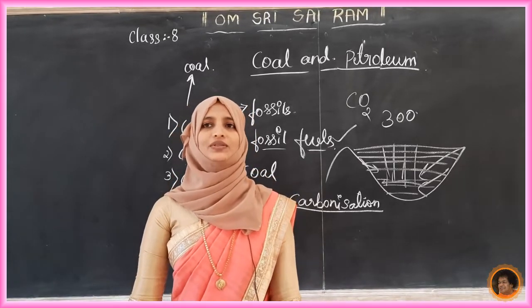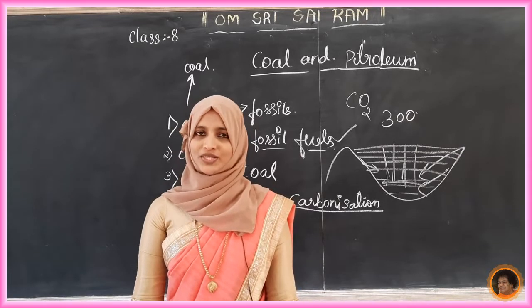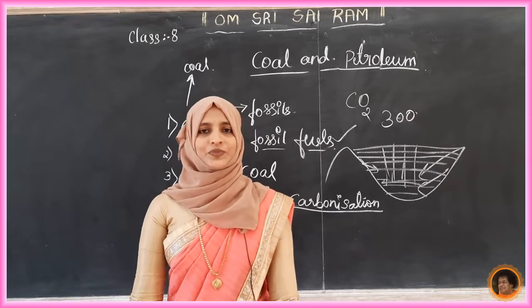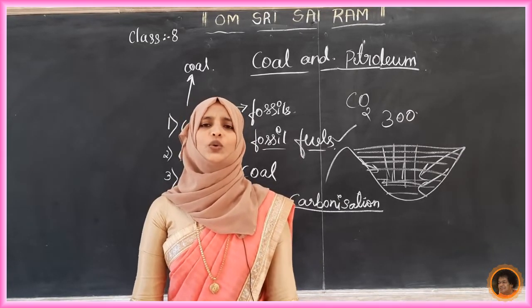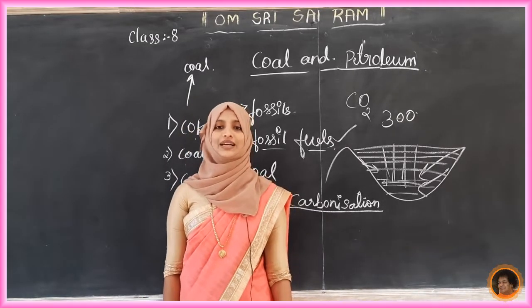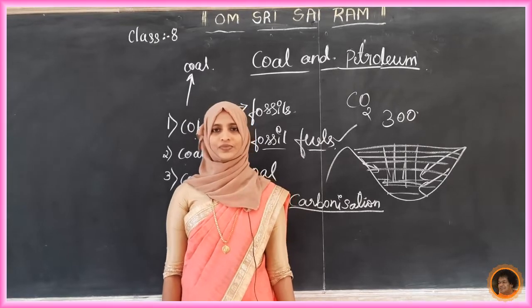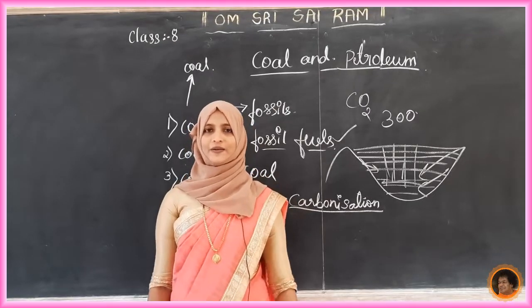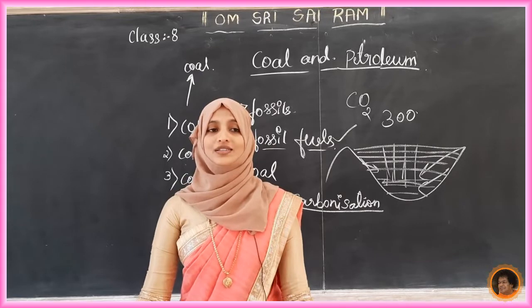Now write down the questions, students. Today's questions. First question: distinguish between inexhaustible and exhaustible natural resources. Second question: what is a fossil fuel?